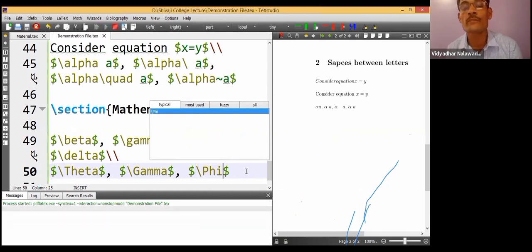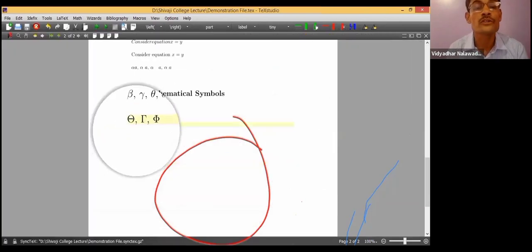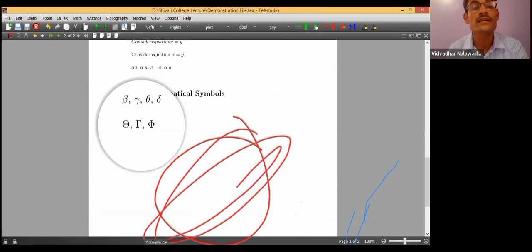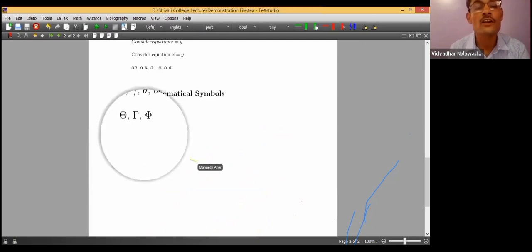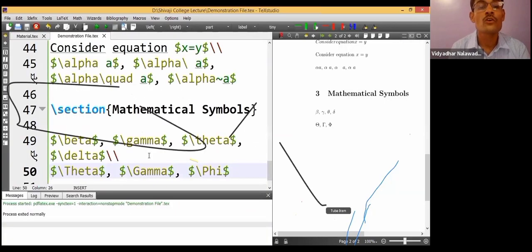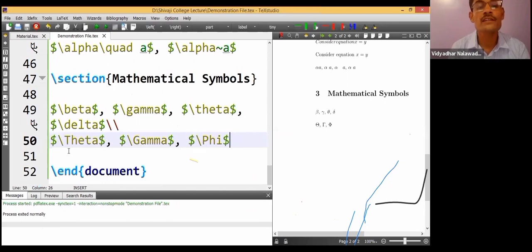Let me compile this to see some of the mathematical symbols, how beautifully they occur in output. Beta, gamma, theta, delta, and capital theta, gamma, capital gamma, and capital Phi. How beautifully they are occurring. It cannot be generated in Word. Such beautiful documents. I told you there are thousands of mathematical symbols, but few of them are here.